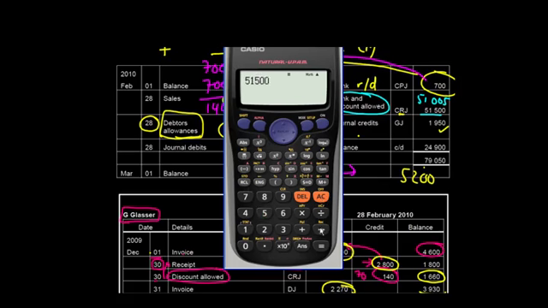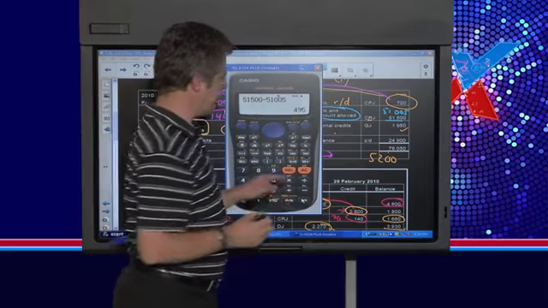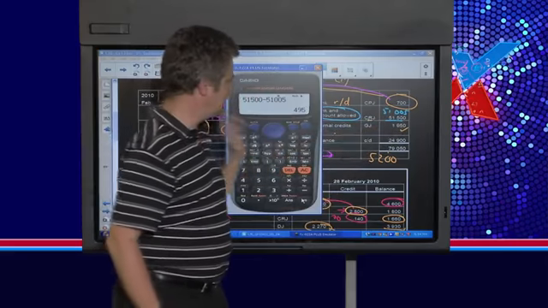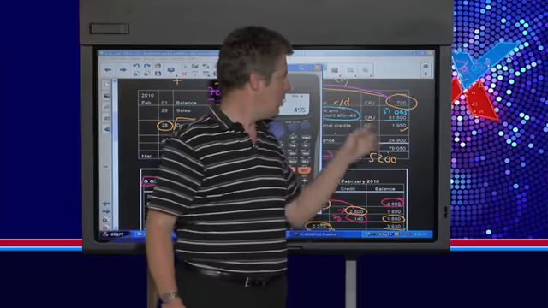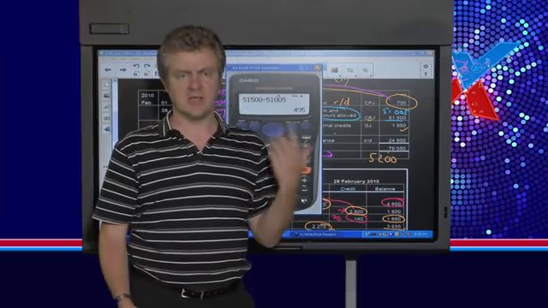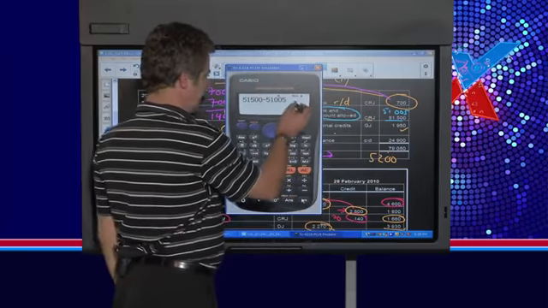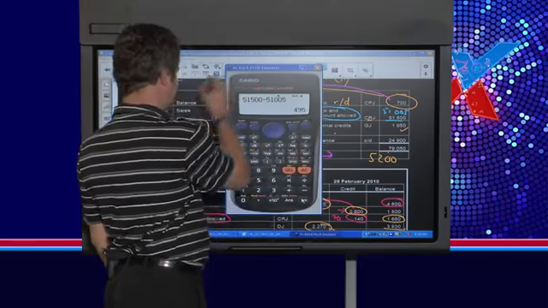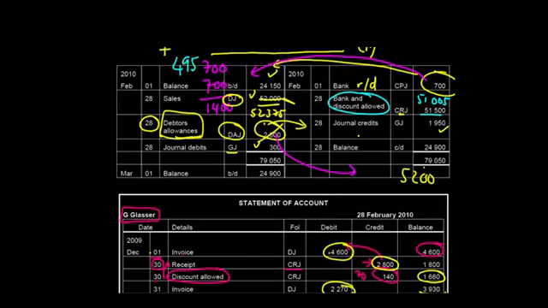51,500 minus 51,005. We have a difference of 495 Rand. But this 495 Rand is on the credit side; we've subtracted too much from debtors control. We've subtracted 51,500 Rand, when in fact we should have subtracted only 51,005. So the way we fix it is we put this amount of 495 Rand on the debit side of debtors control. There needs to be 495 Rand here so that it cancels out the wrong amount over there. All we have to do is add that number of 495 to our debtors control account.